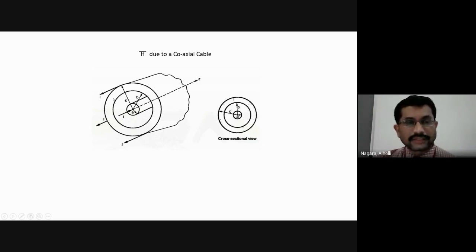Now in this differential mode, the inner radius is A, the radius of the inner surface of the outer portion is B, and the radius of the outer surface of the outer portion is C, right? And this coaxial cable is placed along the Z axis. That means the cable is placed along the Z axis, any doubts?